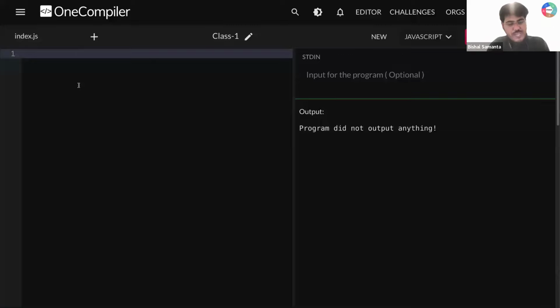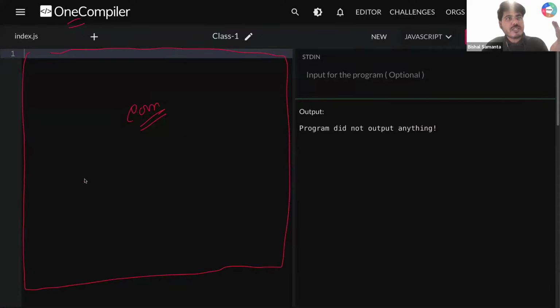Okay, so we are going to use this compiler called One Compiler for our JavaScript code. This is the place where we'll be writing our code, and this is the place where we are supposed to get our output. And this is the button I'll be clicking to run this.